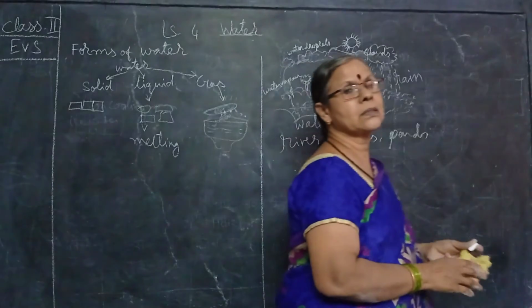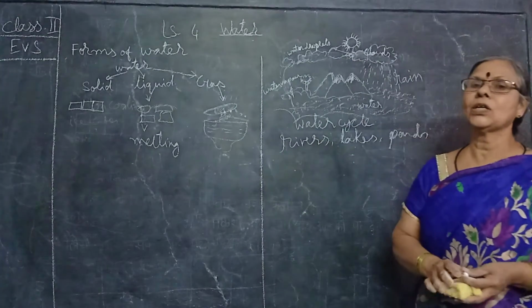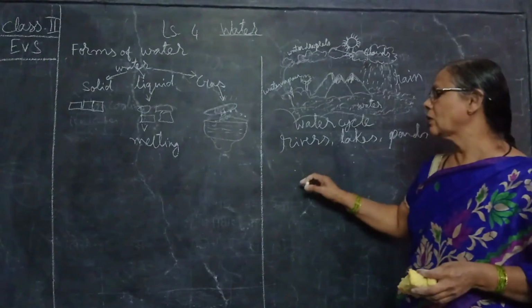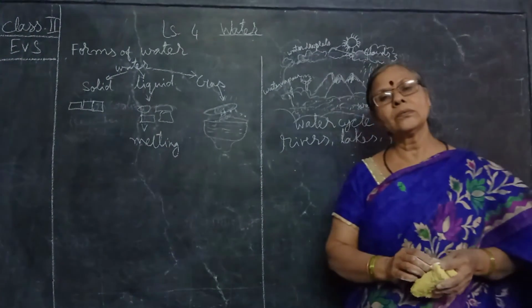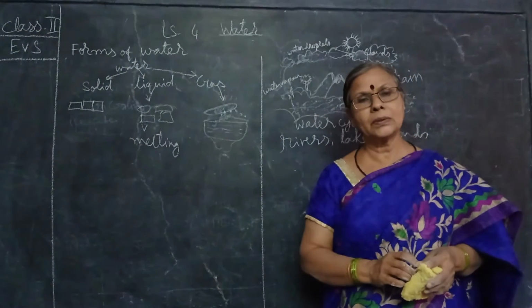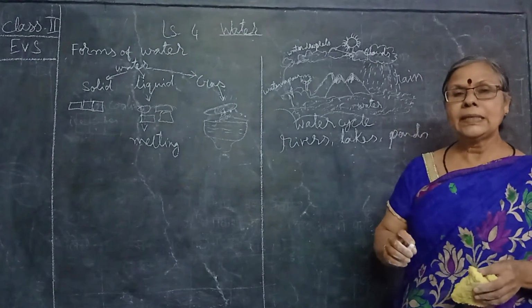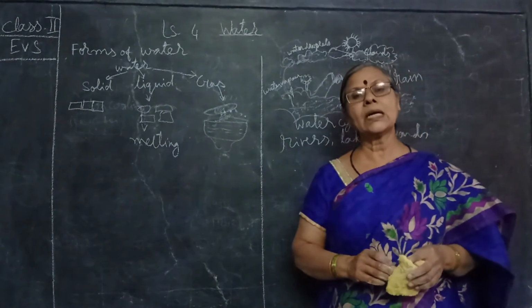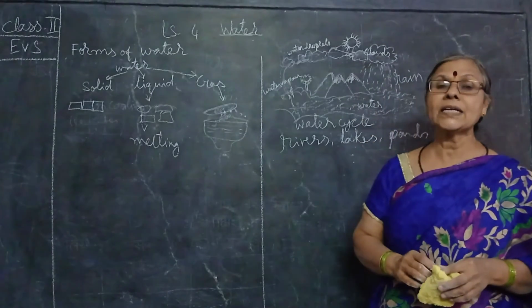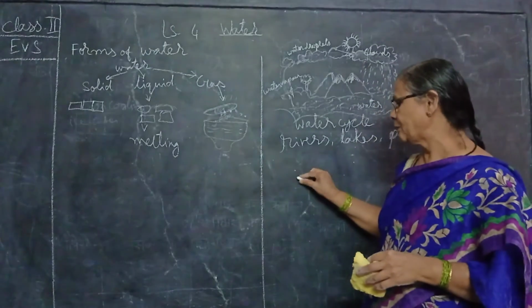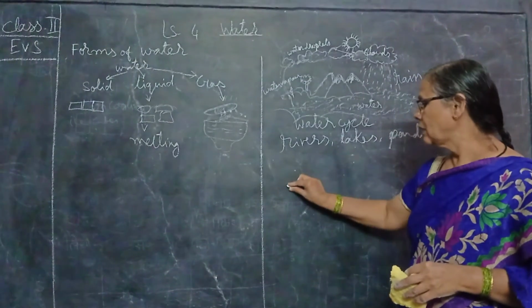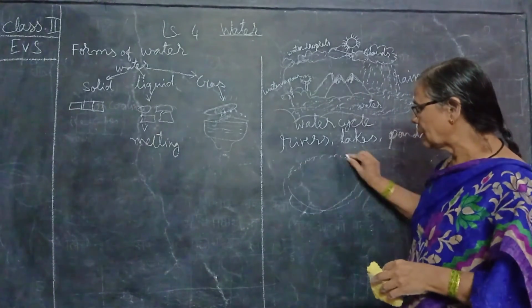How does it happen? Because we have to control the water pollution. How will you control? First, how does the water get polluted? Because of the dust, because of the garbage being thrown, and the factory chemicals are getting collected into the water.